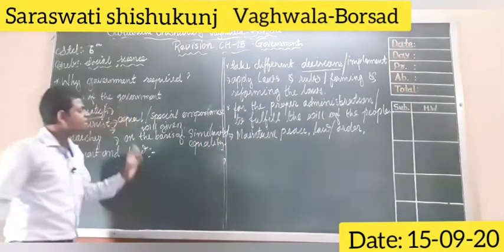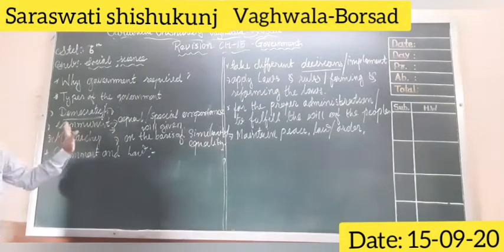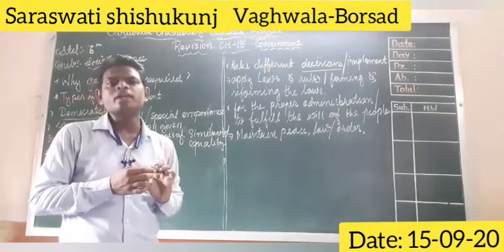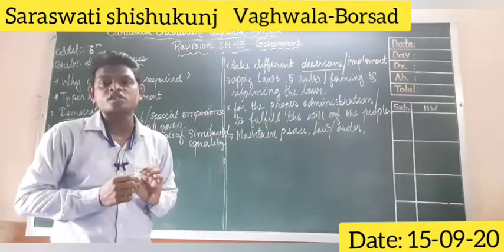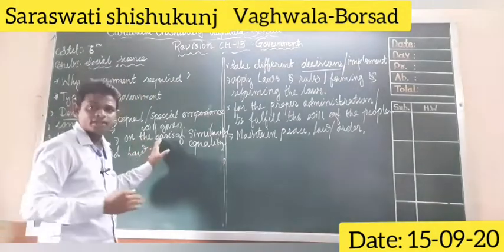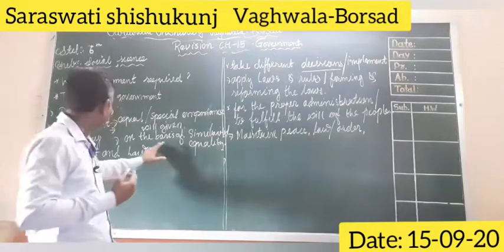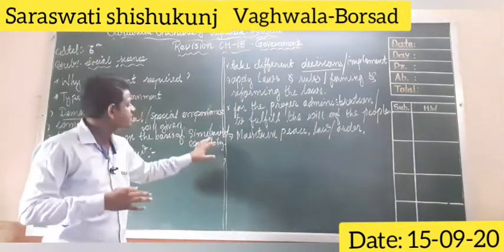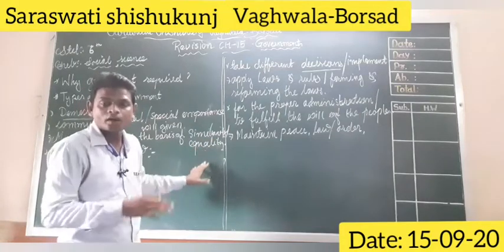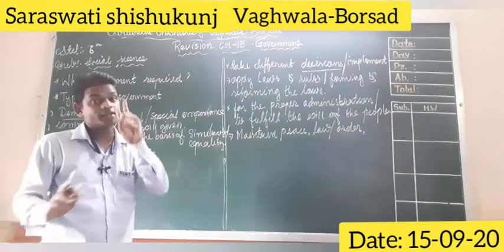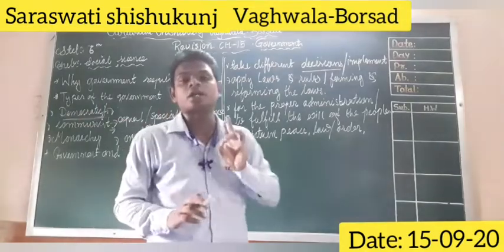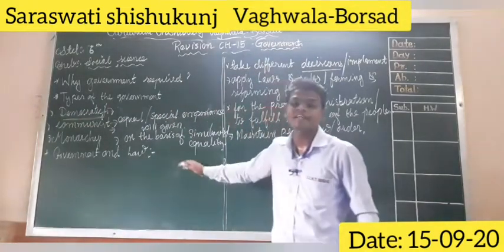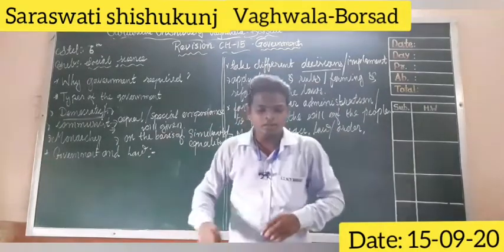So in democratic government, the government has to fulfill the will of the people. But in the communist government, they administrate the country on the basis of similarity and equality. Similarity and equality are given to all. Okay, these are the two essential, remarkable and notable characteristics of the communist government.